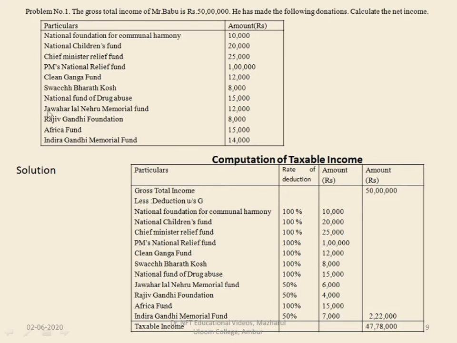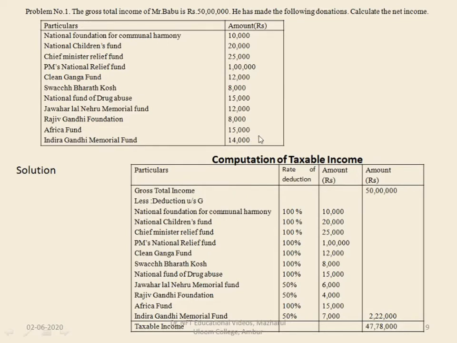So coming back to the problem, Jawaharlal Nehru Memorial Fund, you can claim the exemption to the extent of 50%. So 50 percent of 12,000 is 6,000. Then Rajiv Gandhi Foundation 8,000, 50 percent of 8,000 is 4,000.